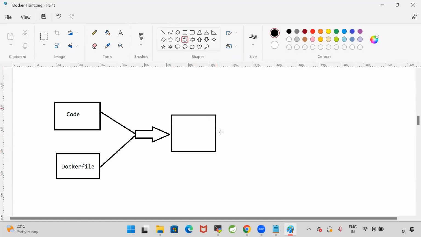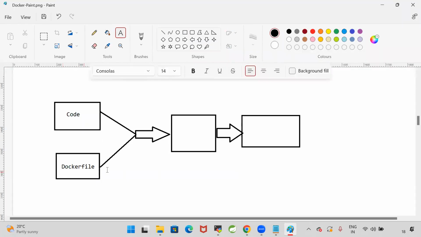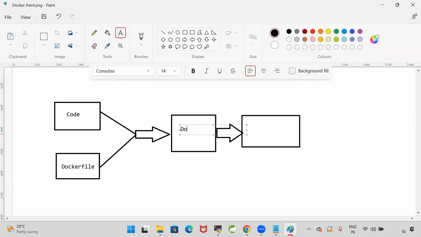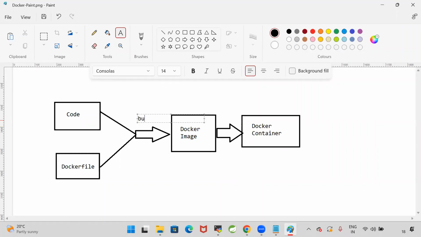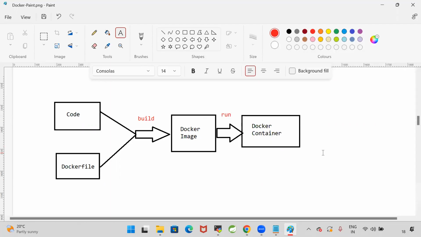With this image, I want to run the Docker container. So code is available plus the Docker file is available. By using them, we are going to create a Docker image. By using the Docker image, we are going to create a Docker container. Our application will run inside the Docker container. So this is called build image. Docker build will create the Docker image, then run the Docker image, then the Docker container will be created.